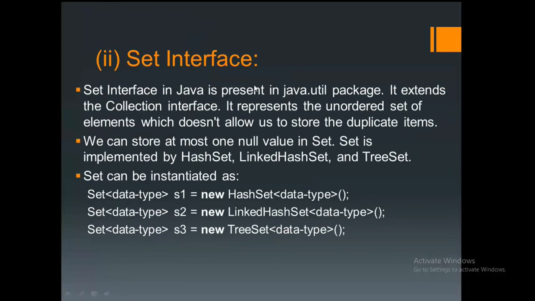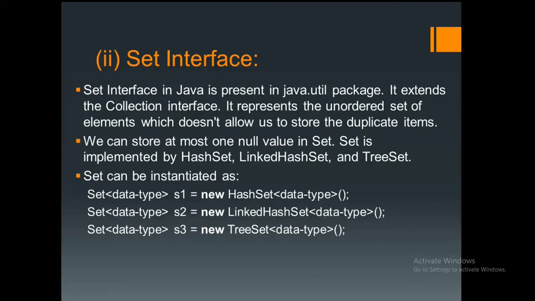What is the use of the set interface? That's what I'm writing here. Set interface is also from Java, available in the java.util package. That's what we select, java.util, while selecting any class. Next, it is also extended from the collection interface. And it represents an unordered set of elements which does not allow us to store duplicate items. So this is the difference.